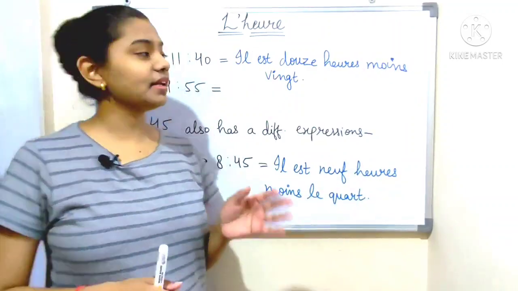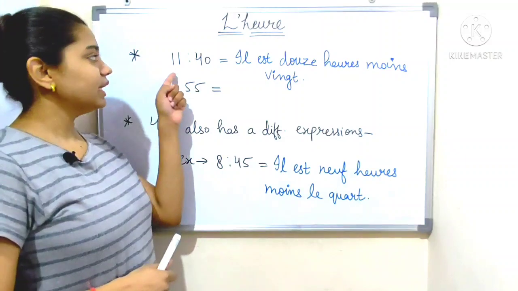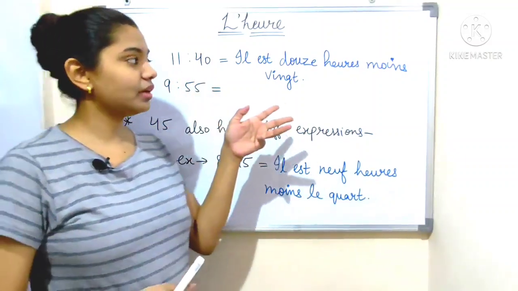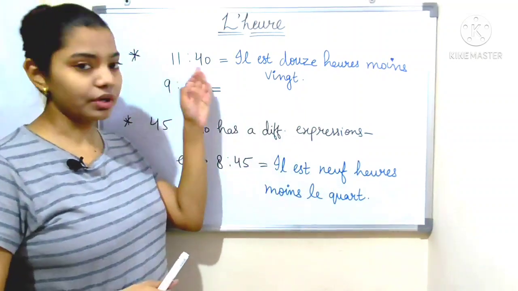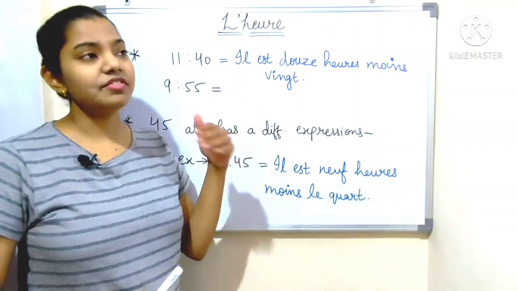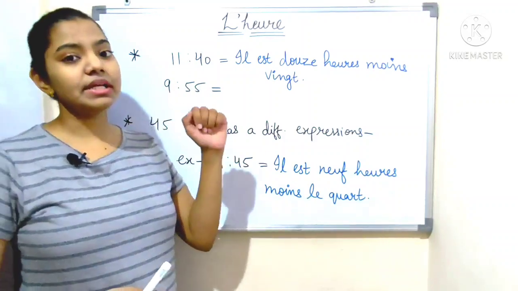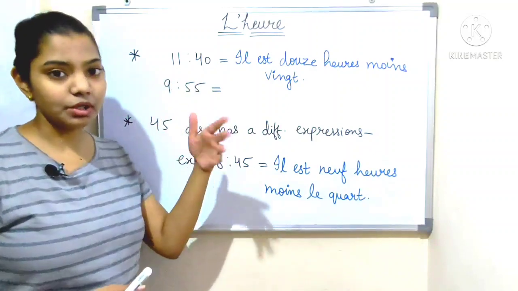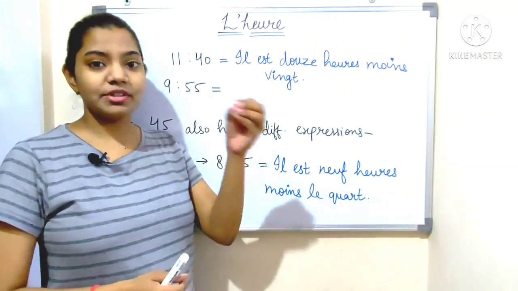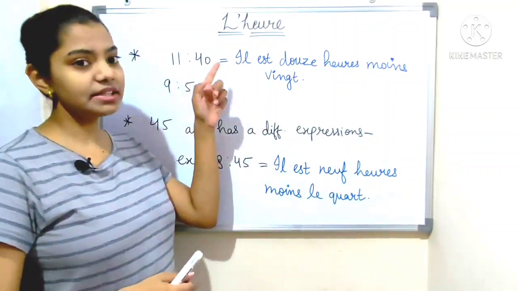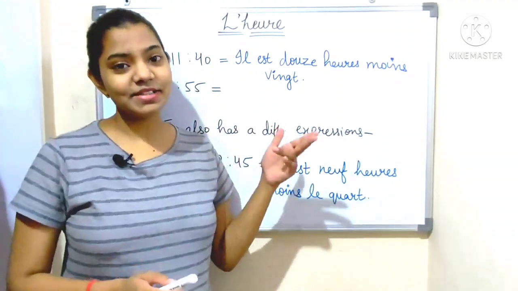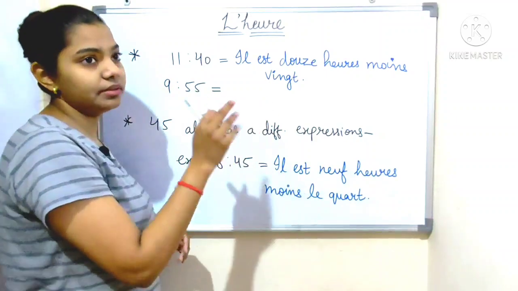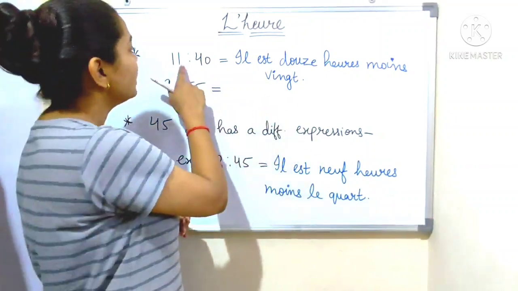Alright. Now I take another example, 11:40. So the time is 11:40. Some people say that it is 11:40 simply. But some people will say this time that it is 20 minutes to 12. That means there are 20 minutes until 12, that is 11:40. It is 20 minutes to 12. So how do we write it in French?